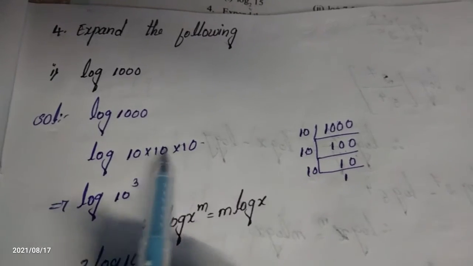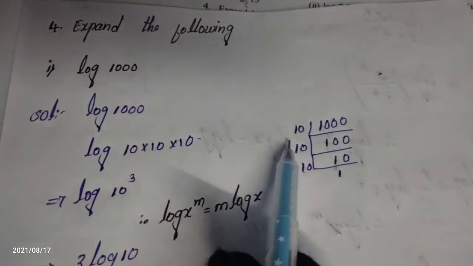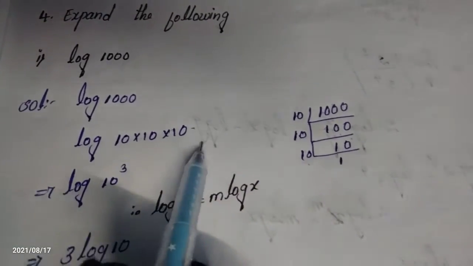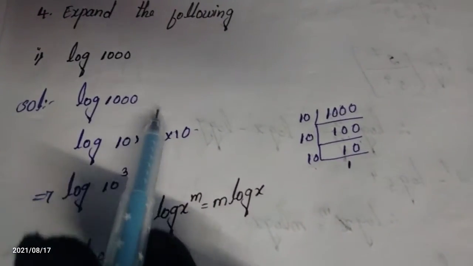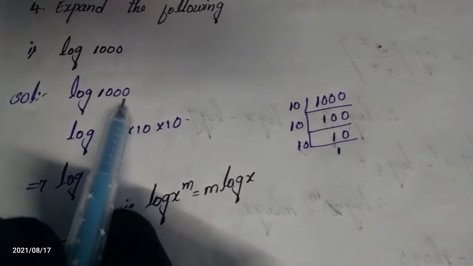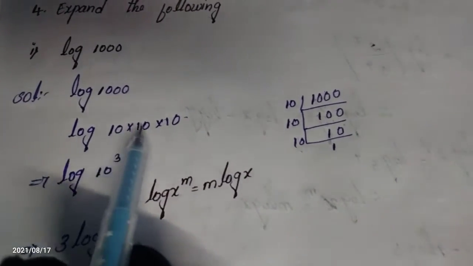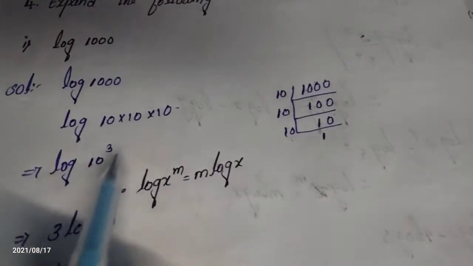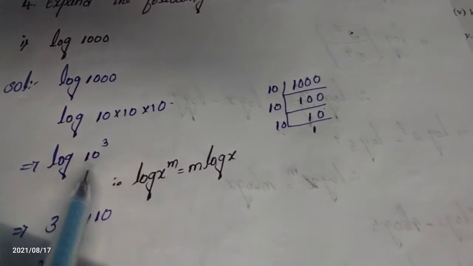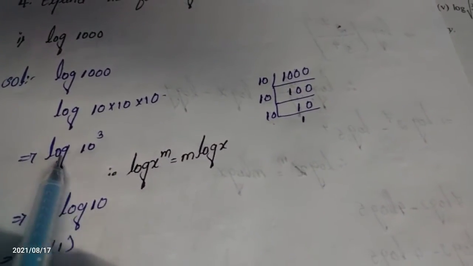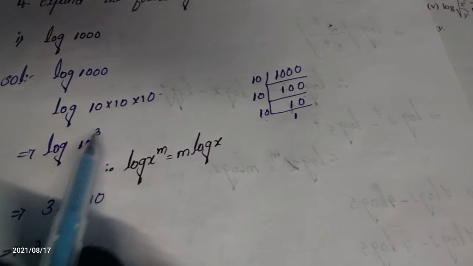Can you see how many tens 1000 contains? 1, 2, 3, that means 10 into 10 into 10. In place of 1000 we write 10 into 10 into 10, because 10 tens are 100 and 100 tens are 1000. Just as x into x into x can be written as x cube, 10 into 10 into 10 can be written as 10 cube. After simplification we get log 10 cube.